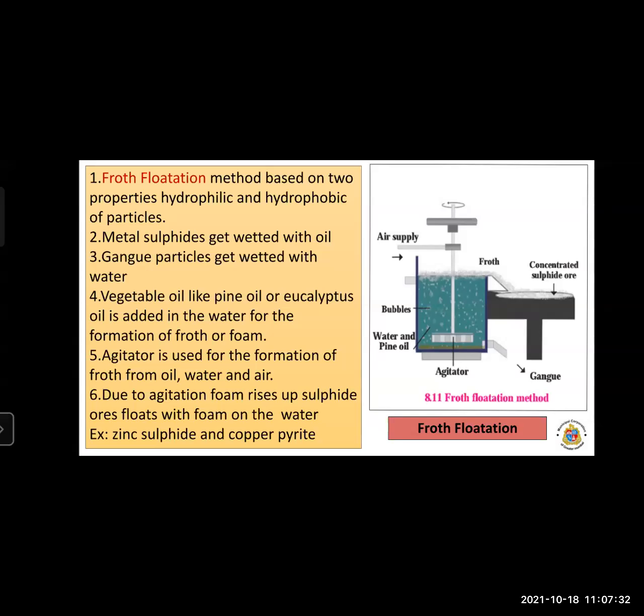Here there is an example: first is zinc sulfide and the copper pyrite. These are the ores which can be concentrated by the froth flotation method. So remember the froth flotation method: foam formation, bubble formation.